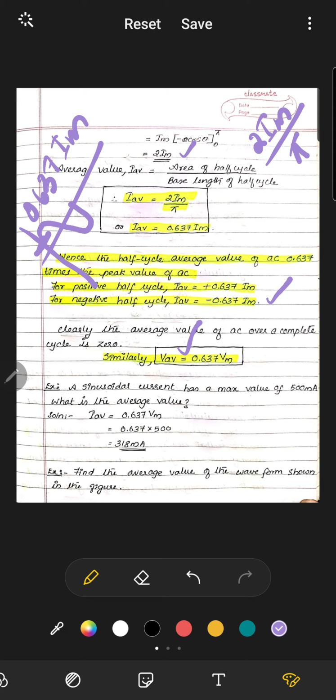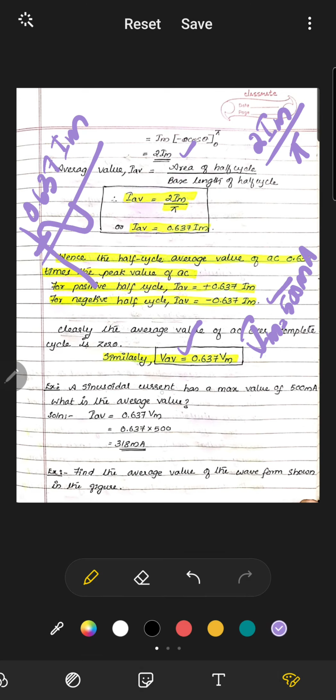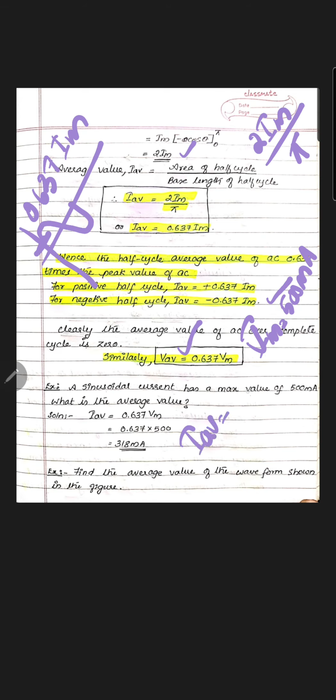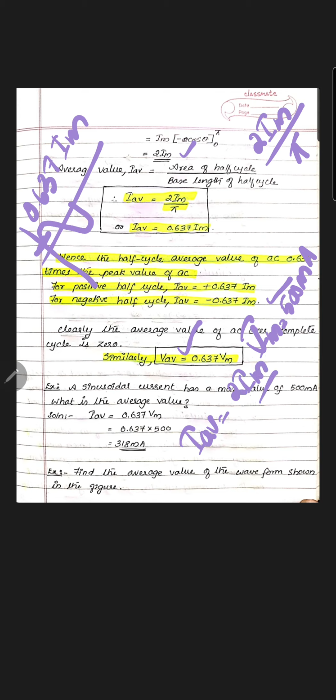A sinusoidal current has a maximum value of 500 milliampere, that is, Im is equal to 500 milliampere. What is the average value? We know that I average is equal to 2Im by pi.